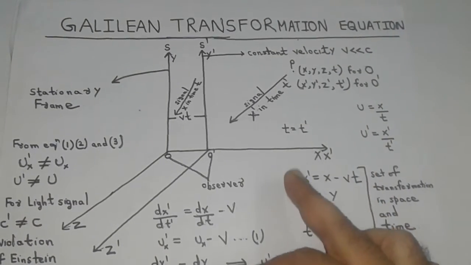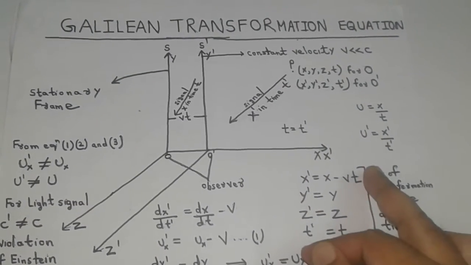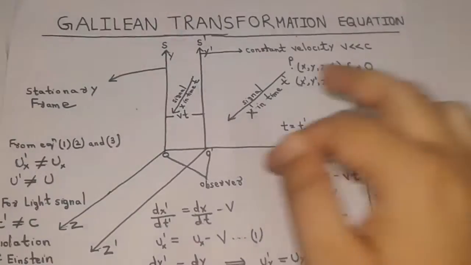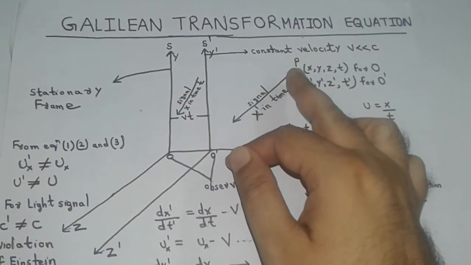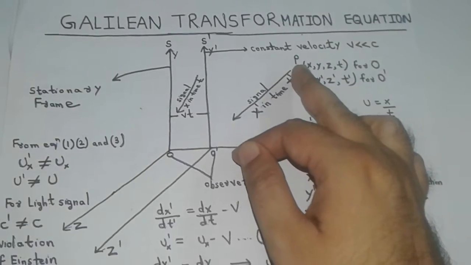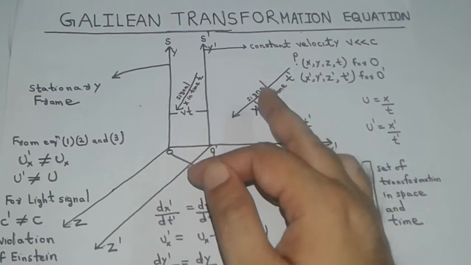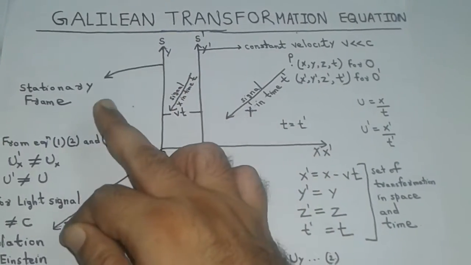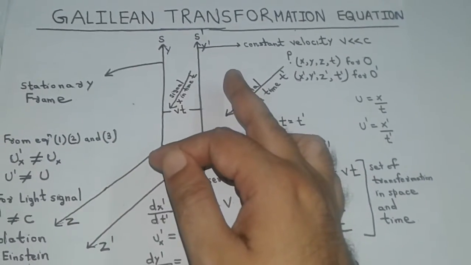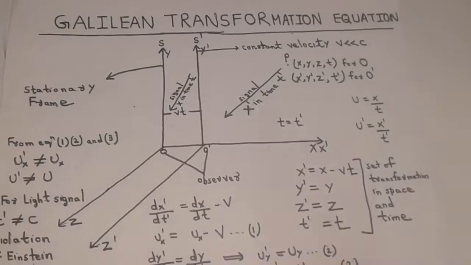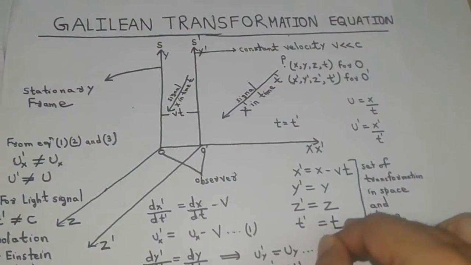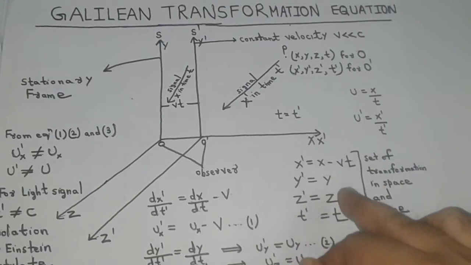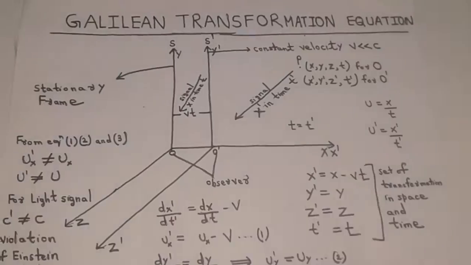So this set of transformation equations in space and time coordinates, which relates the space and time coordinates of a point in the two inertial frames when one goes from a stationary frame S to a moving frame S dash, are called Galilean transformation equations.